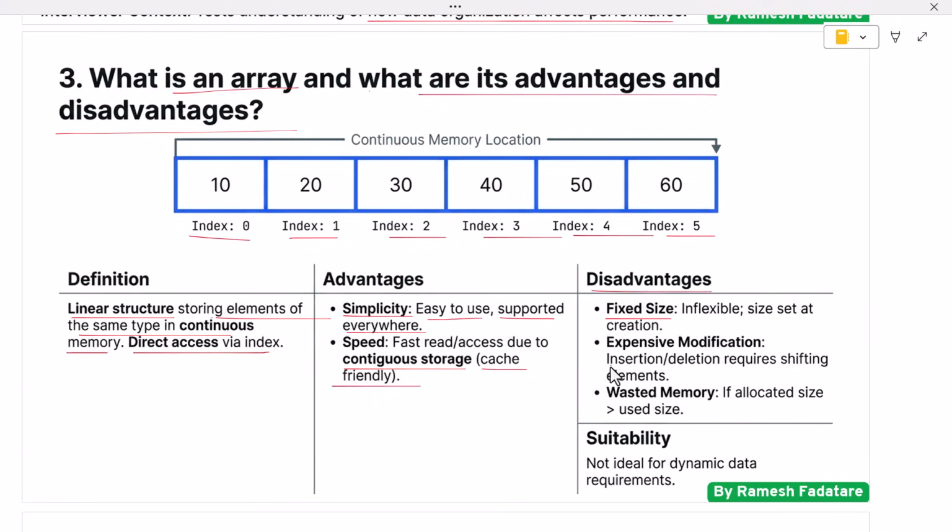Inserting or deleting elements in the middle of an array is expensive because elements must be shifted. Arrays may also waste memory if the allocated size is larger than required. Due to these disadvantages, arrays are not always suitable for dynamic data. This question tests whether a candidate understands performance trade-offs.